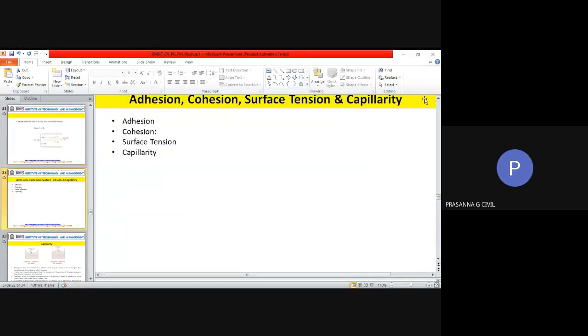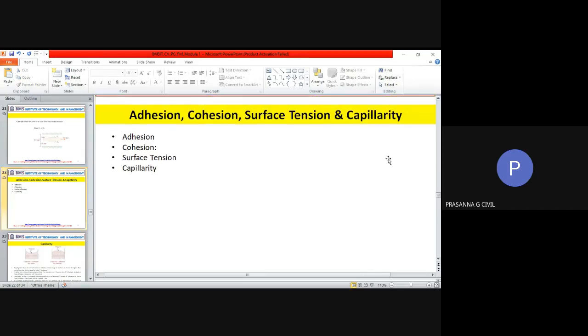I hope you have understood all the numericals that we were trying to do in the case of viscosity. Okay, so just a quick recap of what was covered. We looked at the properties of fluids like the density, specific gravity, specific weight, specific volume. We looked at viscosity.